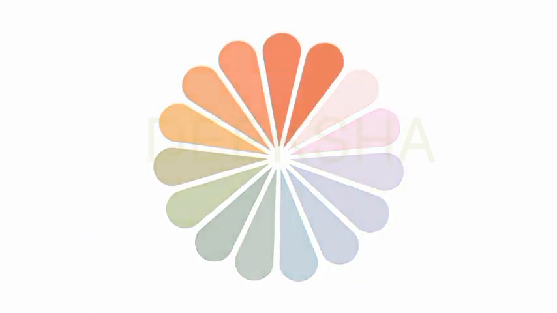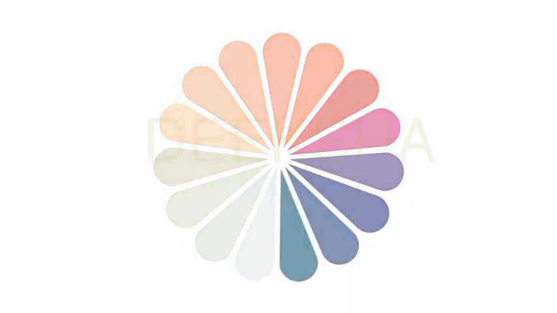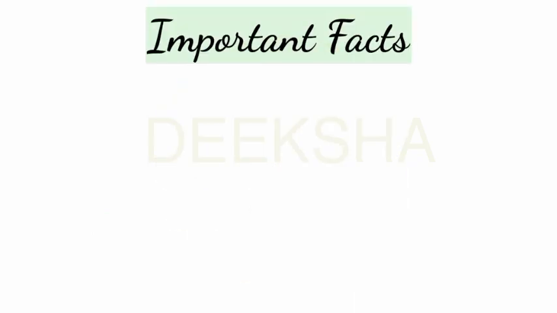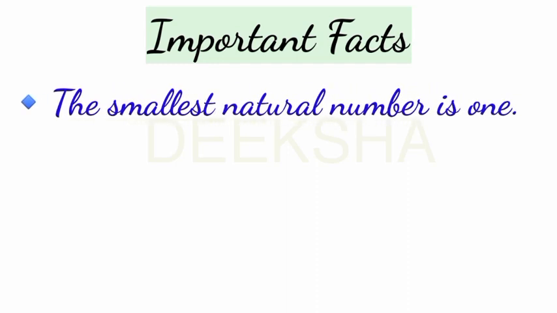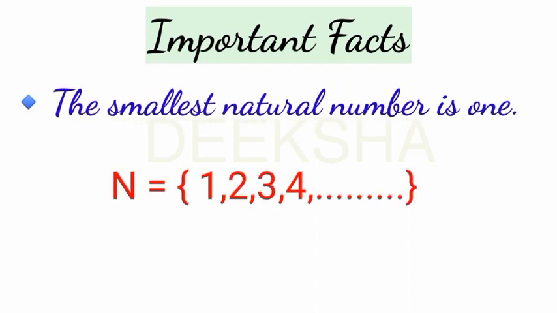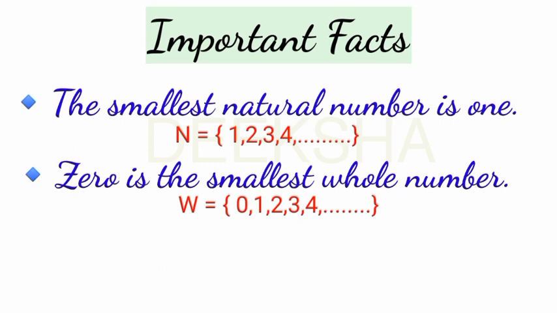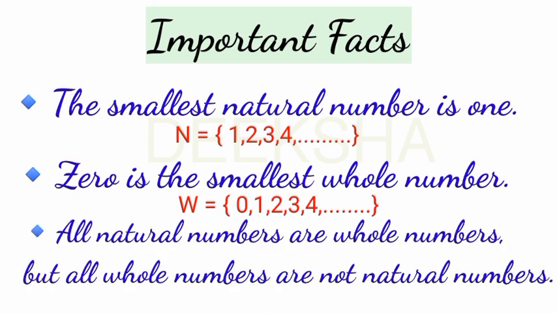Now let's know about some facts related to natural numbers and the counting numbers. The smallest natural number, as you can see in the set of these natural numbers, is 1. 0 is the smallest whole number. Third is, all natural numbers are whole numbers. As you can see here, all natural numbers are present in whole numbers also. Clear? 1, 2, 3, 4 and so on, all the natural numbers are present in whole numbers.